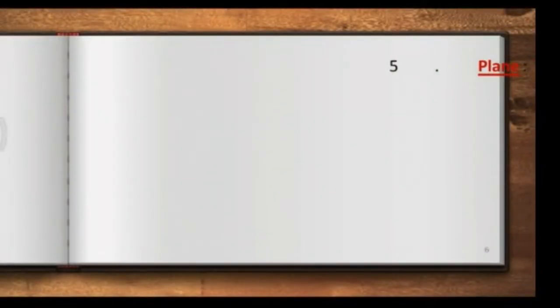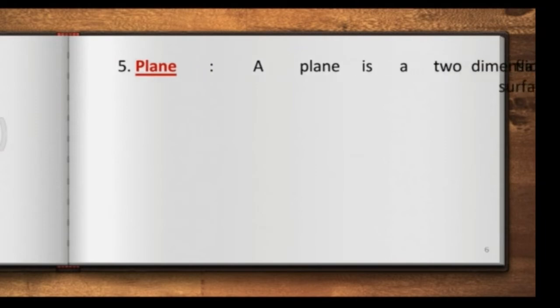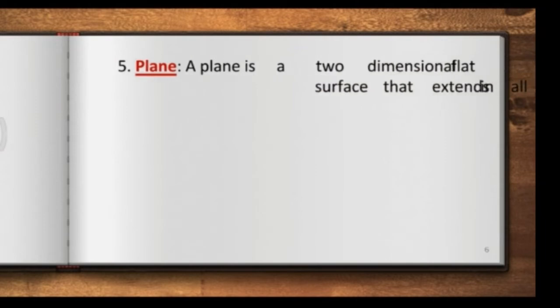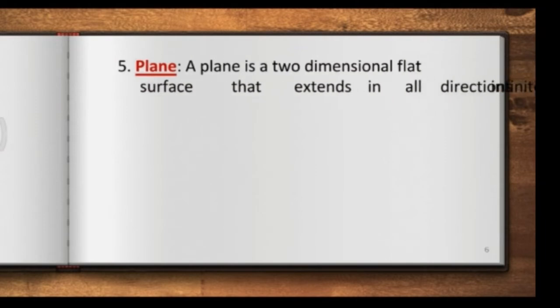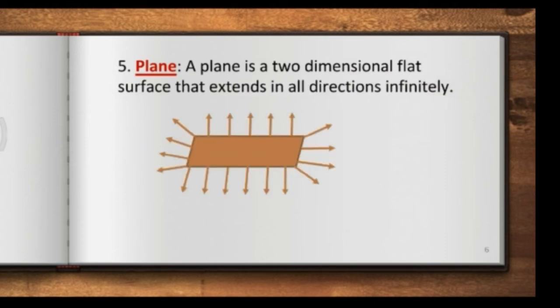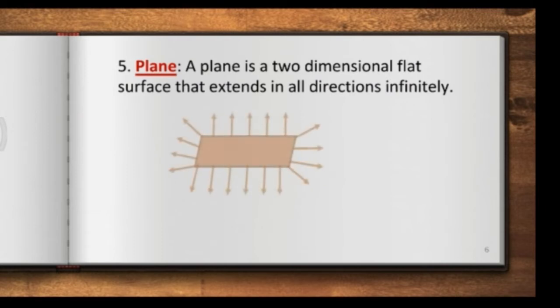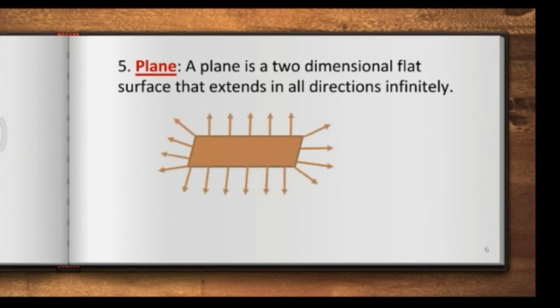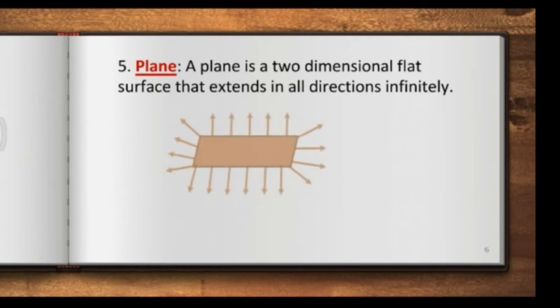Children, now we are going to study about plane. Now what is a plane? A plane is a flat surface that extends in all directions. For example, you have a tabletop. So imagine the tabletop extending in all 4 or 5 directions infinitely. You can see from the given figure.